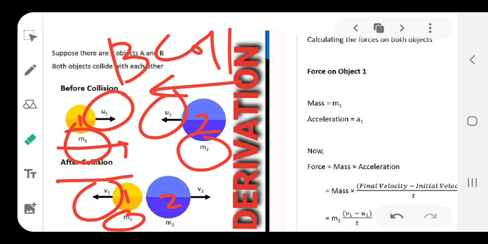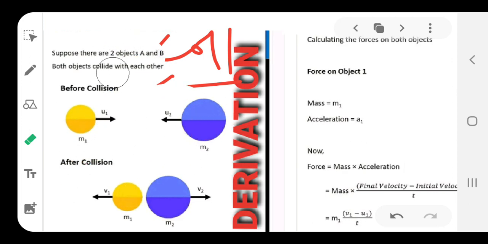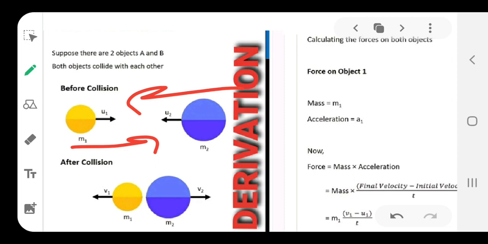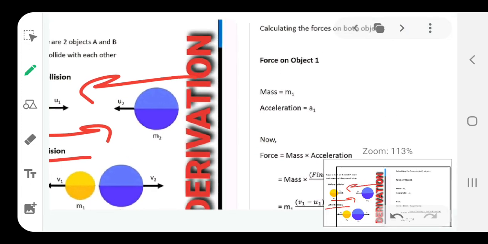So, this particular illustration should be in your mind, because this is the body of the numerical, or the derivation. Two bodies are moving towards each other, as you can see, with different masses m1 and m2. The initial velocities you can call u1 and u2. After collision, the velocities become v1 and v2 for the two bodies. Now, we frame the whole statement, taking them one by one.